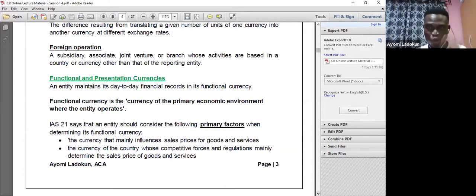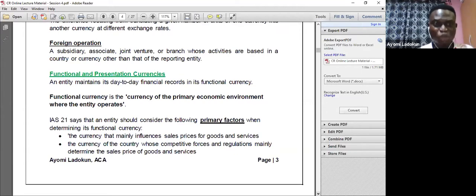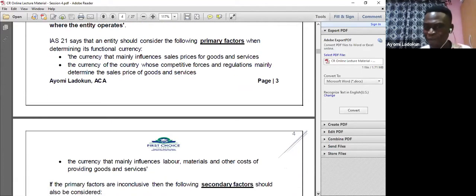Now, we said earlier that functional currency is the currency of the primary economic environment where the entity operates. Now, IAS 21, now listen, says that an entity should consider the following primary factors. This is what I was saying the other time. When determining functional currency, sometimes in practice, it might be difficult to differentiate between functional currency and presentation currency, okay? We're going to see an example in a question format, and you see that it's quite difficult. So in that case, IAS 21 says an entity should consider three primary factors to determine whether a currency is a functional currency.